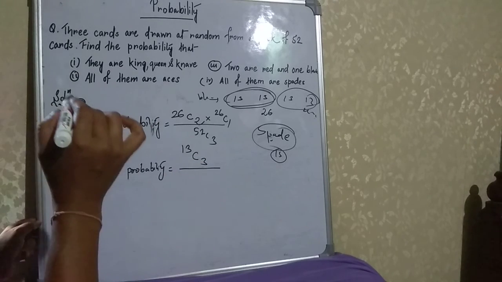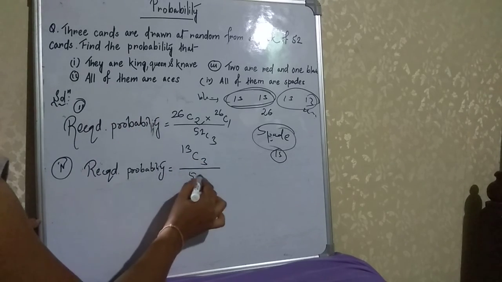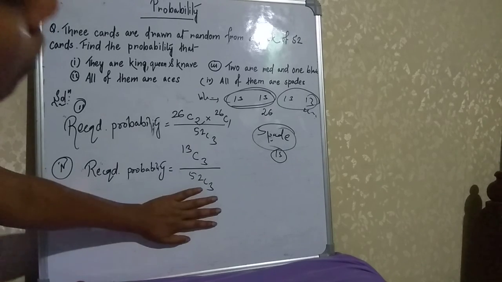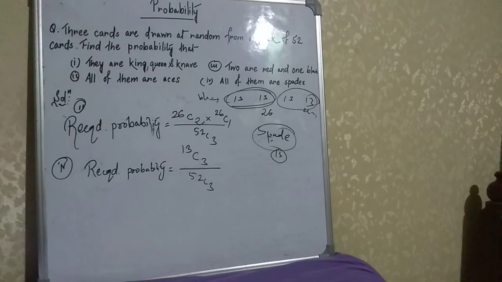That's why it is 13C3. And the total number of cases, similarly, is 52C3. Clear? So you just solve all these questions. Okay.